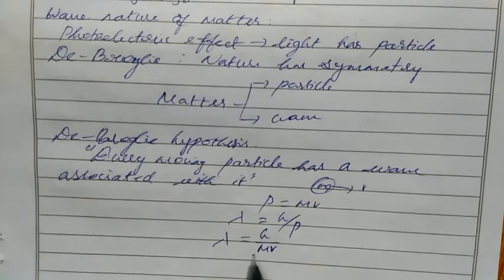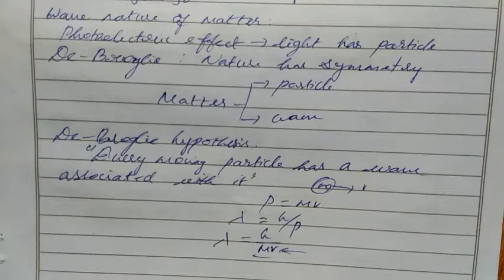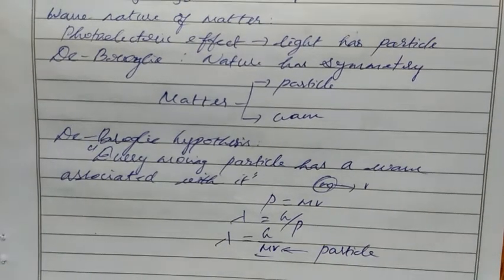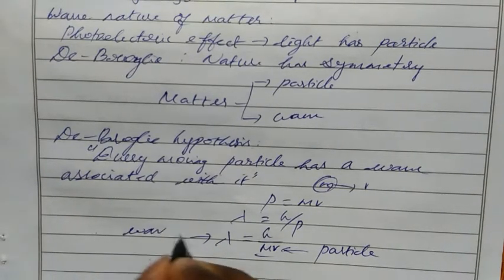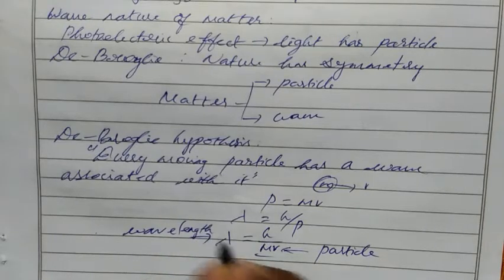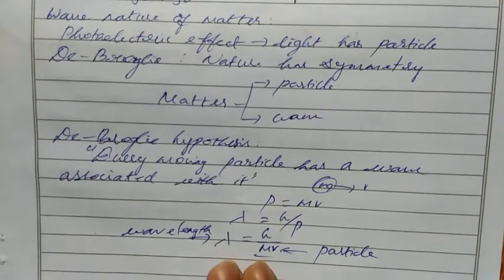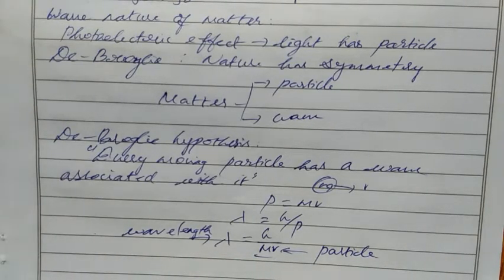Here, if you see this mv, mass and velocity are characteristics of a particle. And lambda means wavelength, which is a characteristic of a wave. So this relation connects both particle and wave. This relation says that matter has both particle nature as well as wave nature: lambda equal to h by mv. That's why we say dual nature of matter.